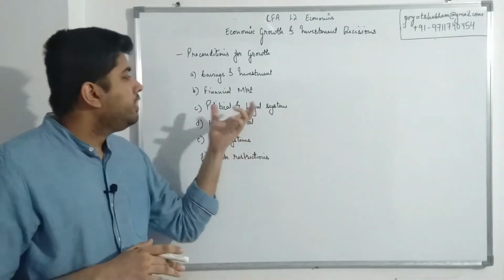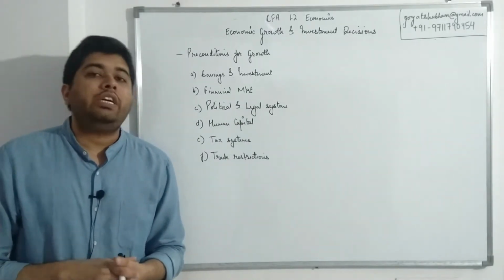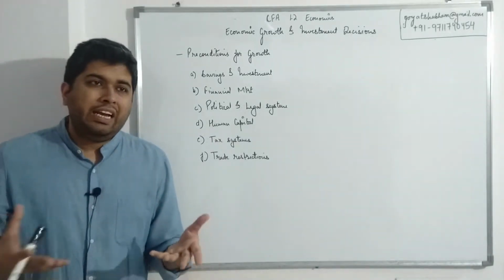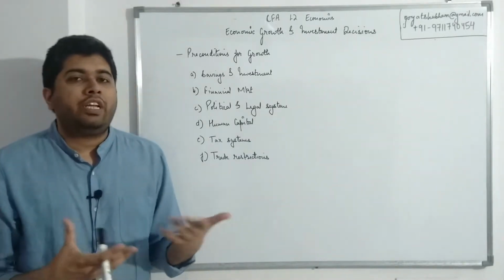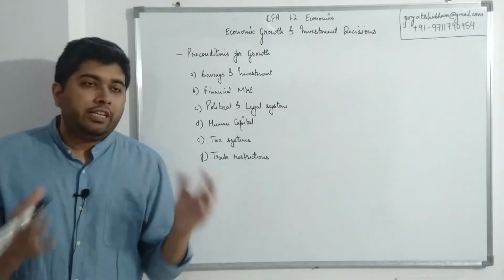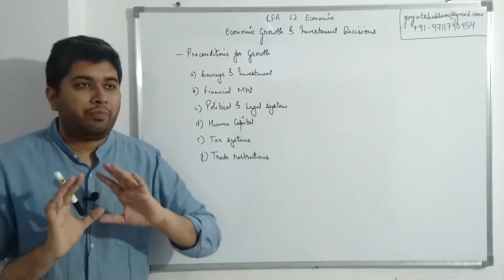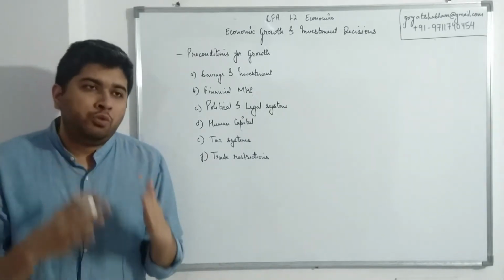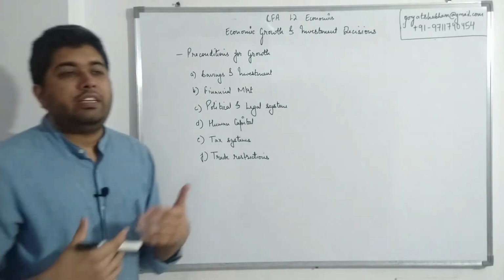Next up, we have the political and legal system, and also the stability of both of these. If a country is constantly having some sort of political turmoil, or there are some social movements or something else going on, it tends to cause disruption for the business, where the business is not functioning in a smooth manner. On the other side, if there is political stability and the legal system, the framework of all the laws, whether it relates to properties or acquisition of companies or foreign investments, is very smooth functioning and very clearly laid out, then companies have a little more trust when they establish their business.